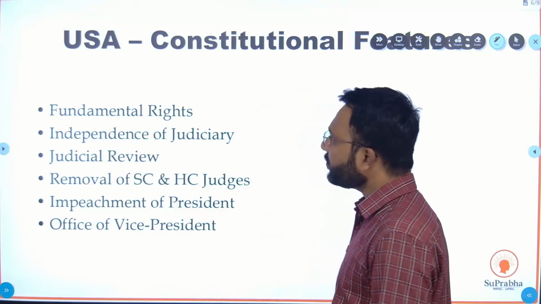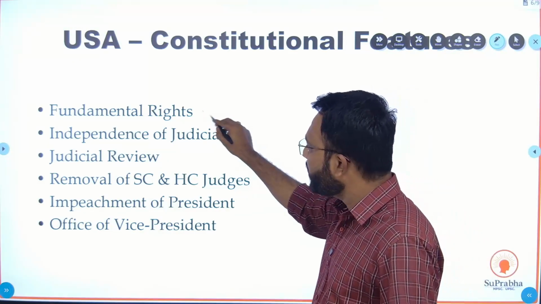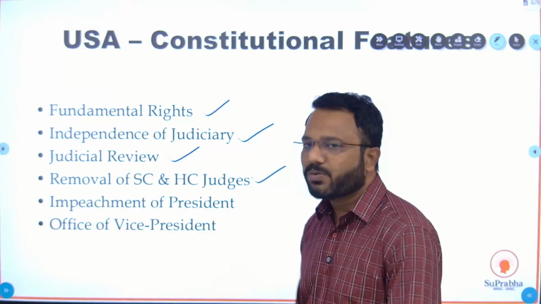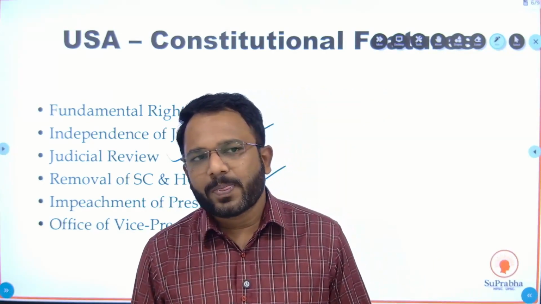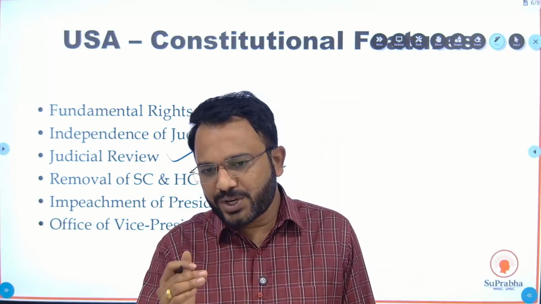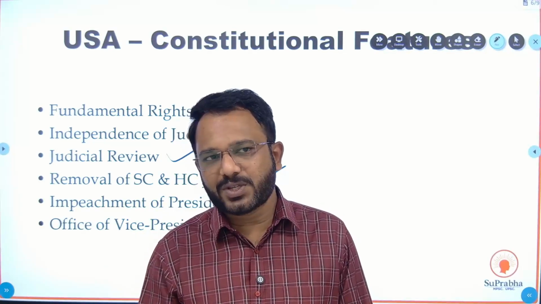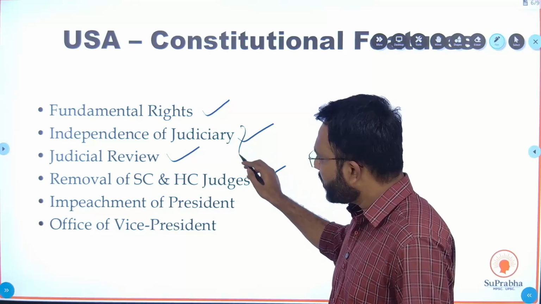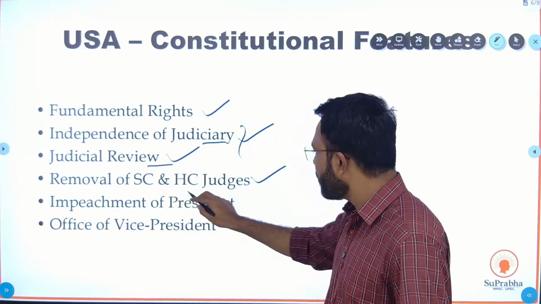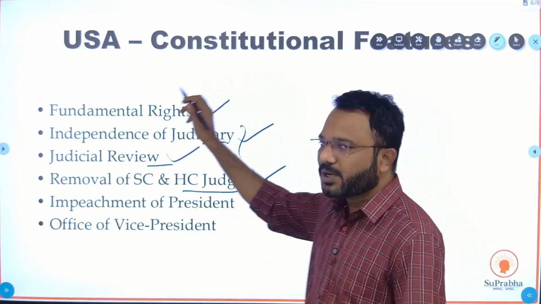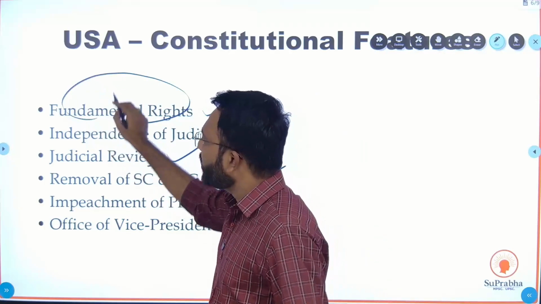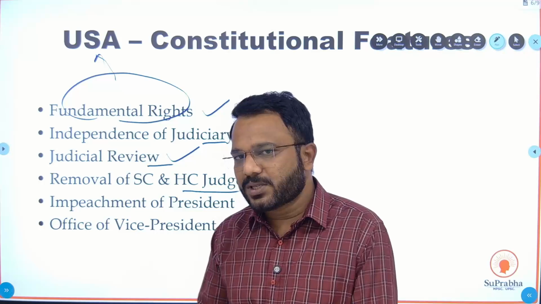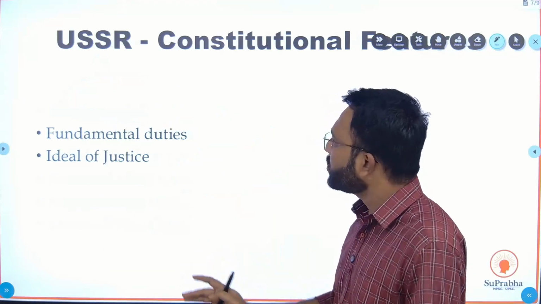Okay. From USA, we have taken fundamental rights, independence of judiciary, judicial review, removal of Supreme Court and High Court judges. As we all know that judiciary of USA is very strong. Okay, so anything related to judiciary, okay, independence, judicial review or removal of judges, we have to remember USA. And fundamental rights we have taken from USA. A bill was introduced named as Bill of Rights in USA. So we have taken inspiration from that.